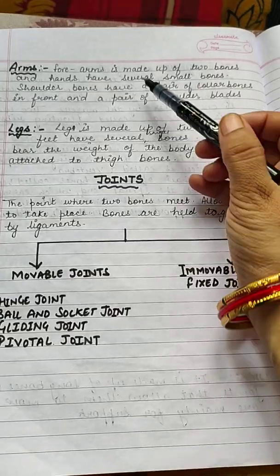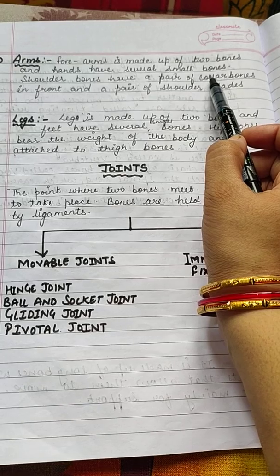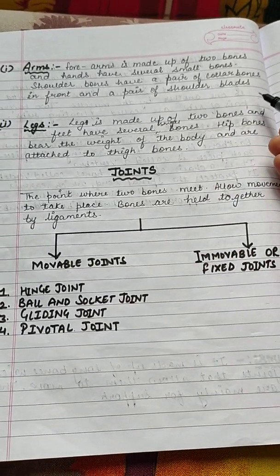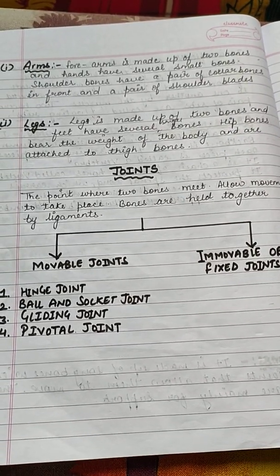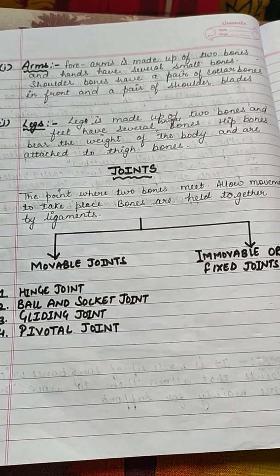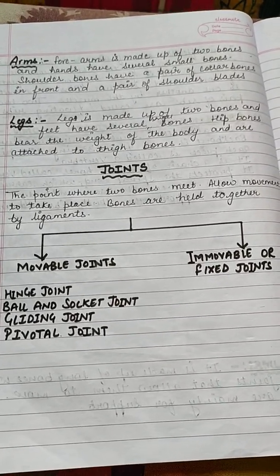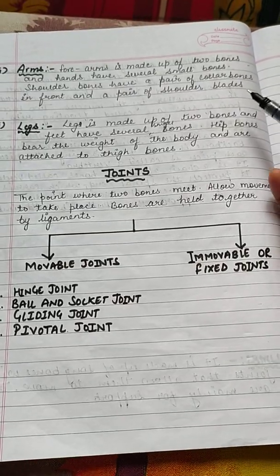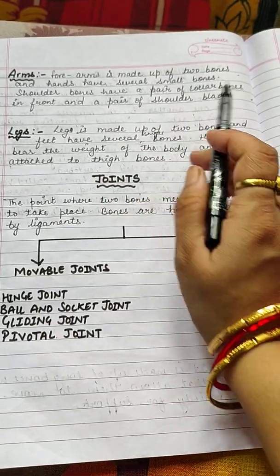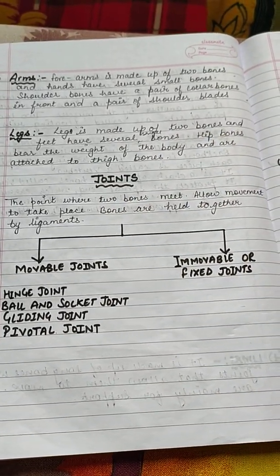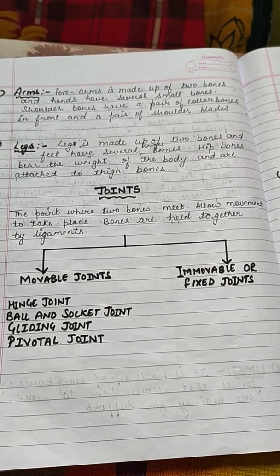Now the next is arms. Forearms are made up of two bones, and hands have several small bones, like fingers are made up of several small bones. Shoulder bones have a pair of collarbones in front and a pair of shoulder blades, and the shoulder also has a ball and socket joint, which we will discuss later on.